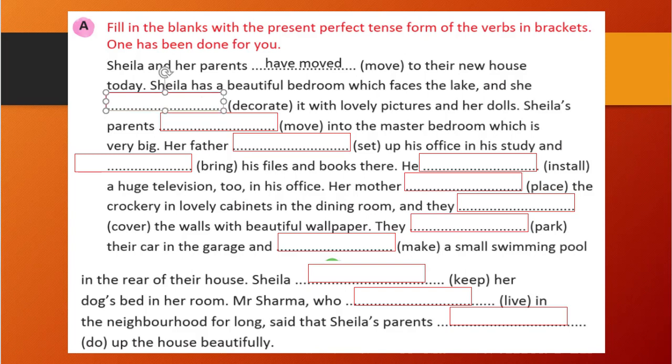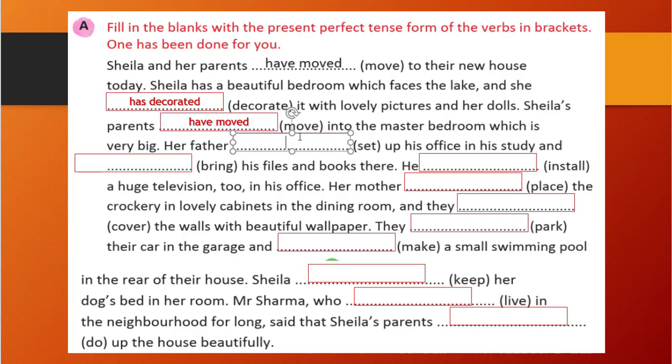Correct. She has decorated, past participle decorated, right? So has decorated, that is our answer. It with lovely pictures and her dolls. Sheila's parents, that is have, right? Here plural form. So have moved into the master bedroom, which is very big.